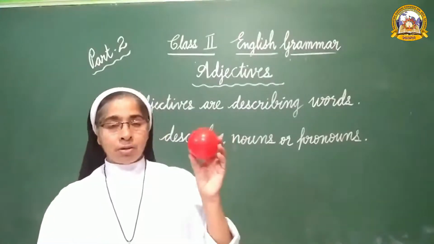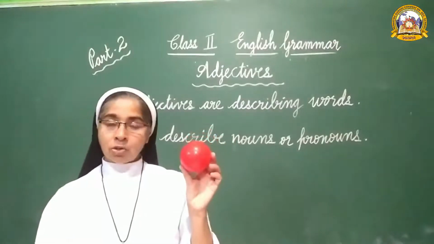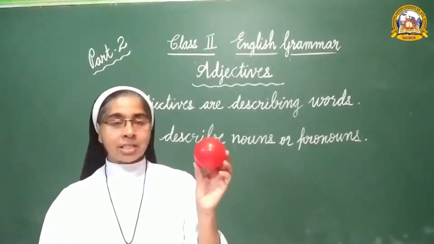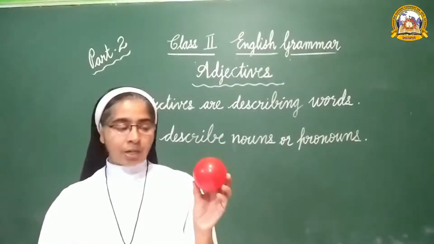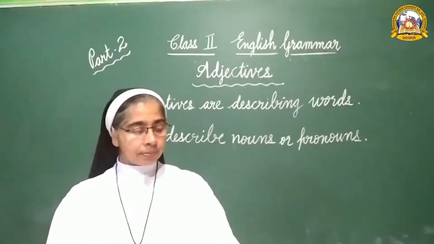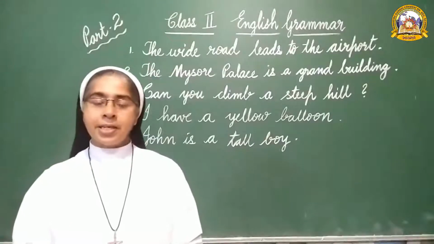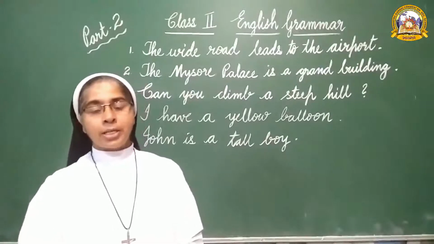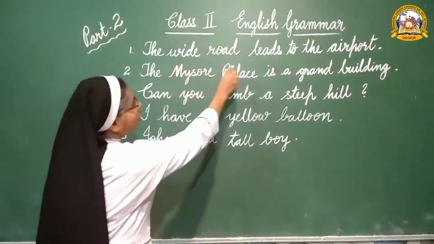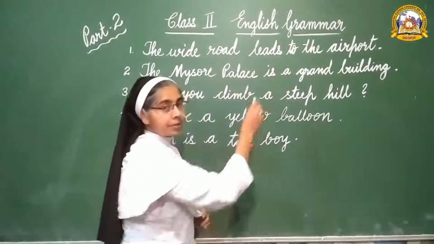Now what is this? This is also a ball, but this ball is very small. This is a small ball. The adjective of this noun is small. Now let us see some examples. Look at the board. Number 1. The wide road leads to the airport.